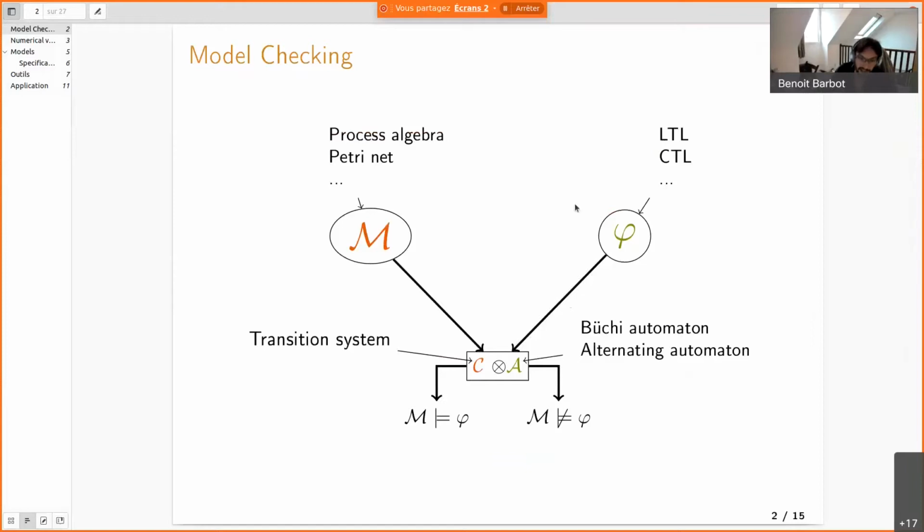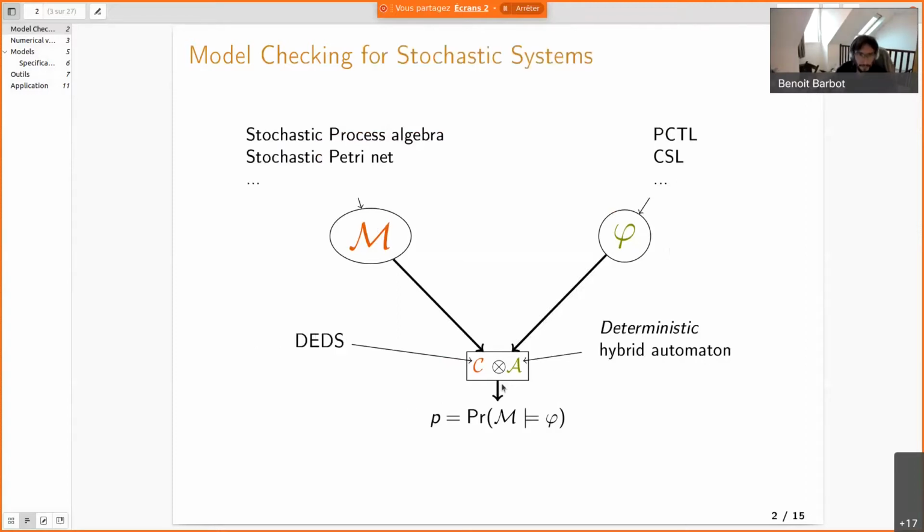So I was saying that when we perform model checking for a non-stochastic system, you have one model in one hand and the property in the other hand, and we do the computation by performing some kind of cross product.